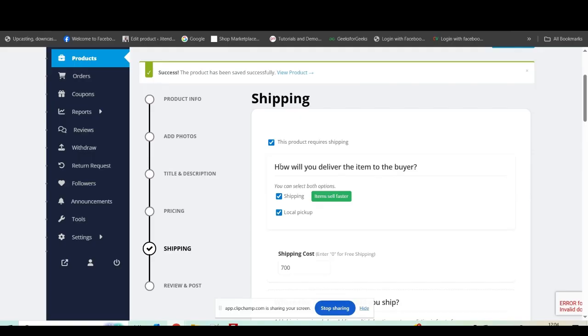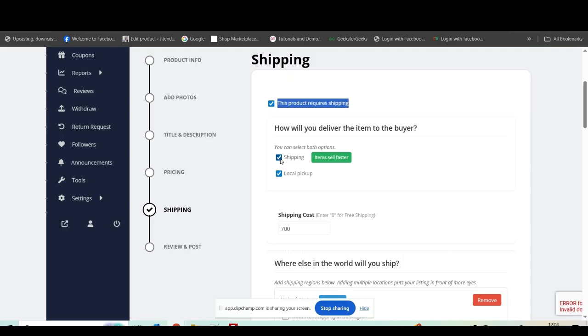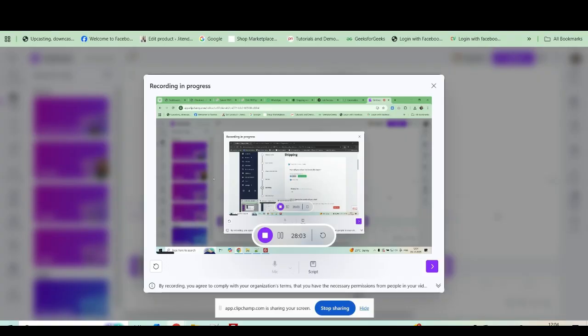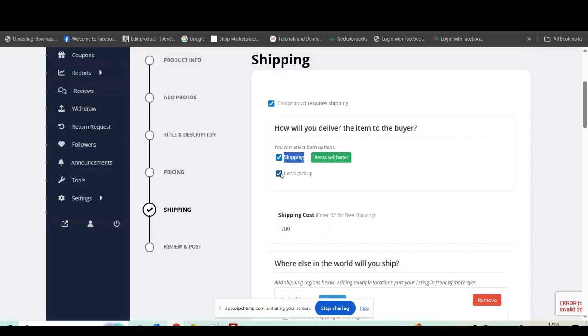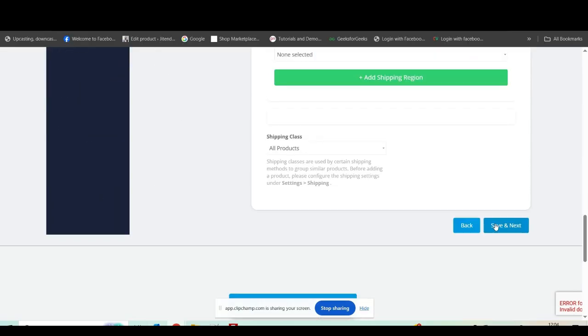So the vendor can check whether this product requires shipping or not, and which type of shipping they want, like shipping or local pickup. Suppose if he checks local pickup, so in checkout, the user can see local pickup. If they uncheck local pickup and save it,